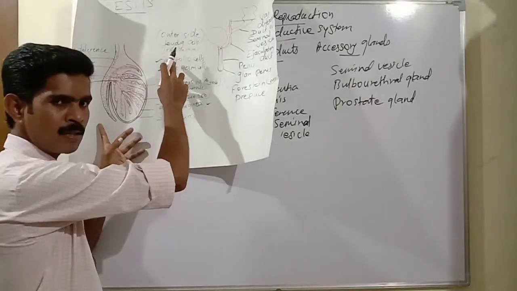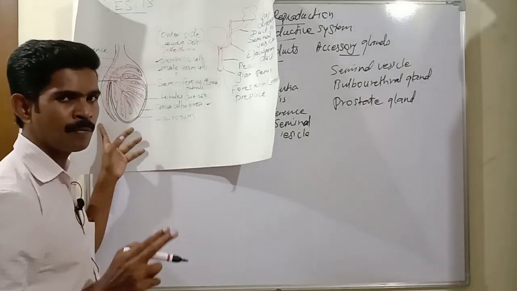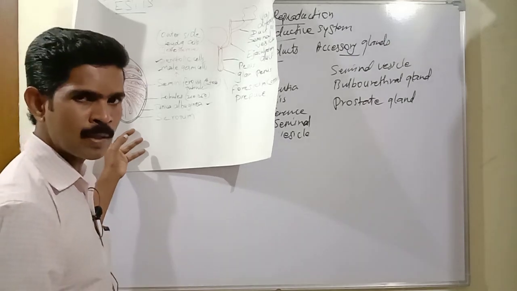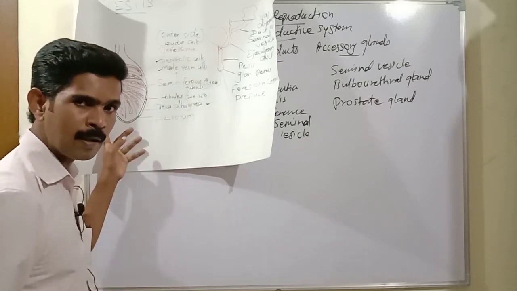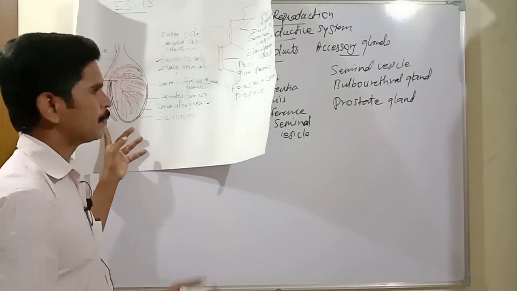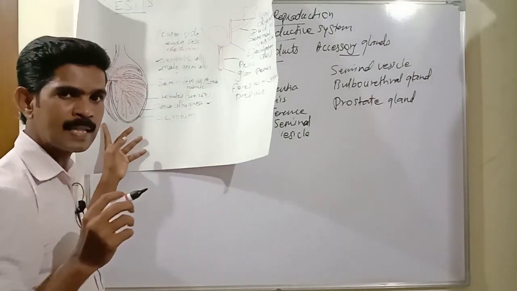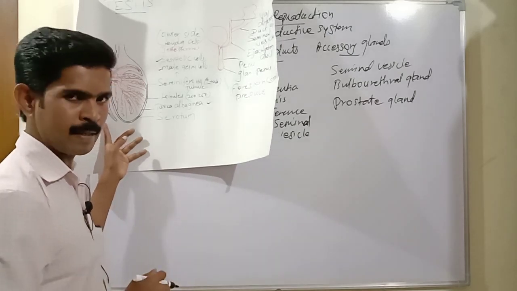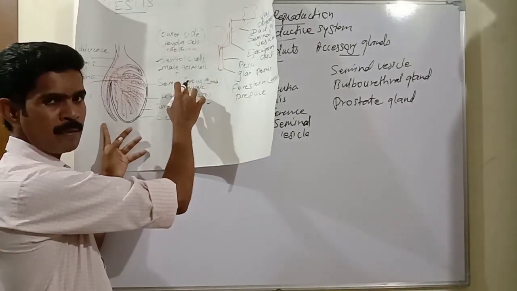So now I have said the functions of the Sertoli cells and male germ cells. Sertoli cells have two functions. The first function is that these cells give food or nutrients to the sperm, and the second function is that these cells produce one hormone called inhibin. This inhibin hormone controls the production of sperm. Then second, male germ cells. These cells are converted into the sex cell, the sperm or spermatozoa, by meiotic cell division. So these two cells are present inside the seminiferous tubule.